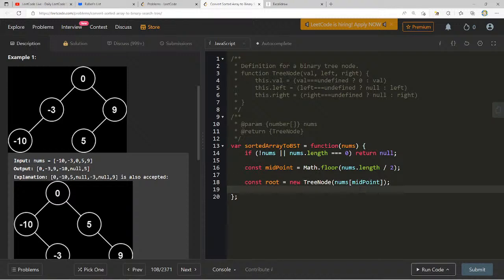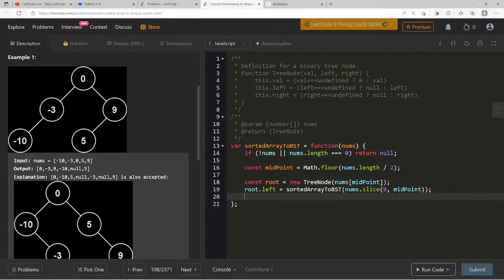Awesome. Then we can say root.left is going to be equal to, actually here we can say root.left is sortedArrayToBST, because this function will handle creating a new node at that root. So in root.left, we just want to pass sortedArrayToBST. And what is it that we want to pass? We want to pass that left half. Your language of choice should probably have a slice method. JavaScript does. For the left half, we want to go from the beginning of the array until midpoint, because the slice method includes everything up until the midpoint, but not the midpoint. So here we can say nums.slice of 0 to midpoint.